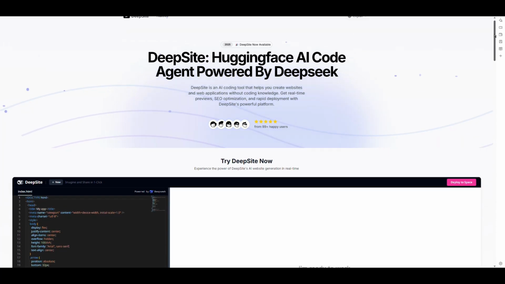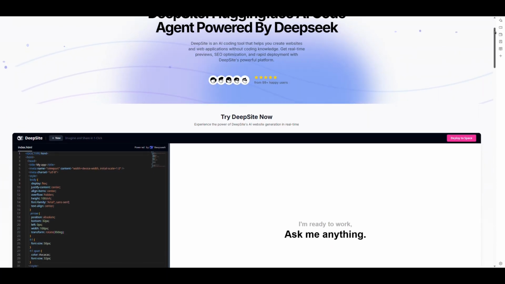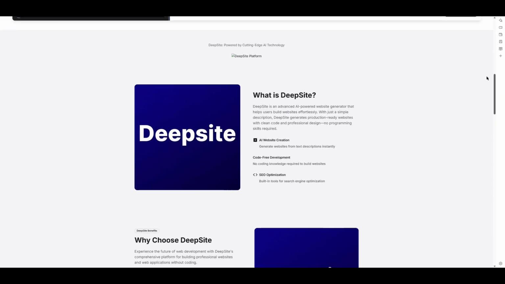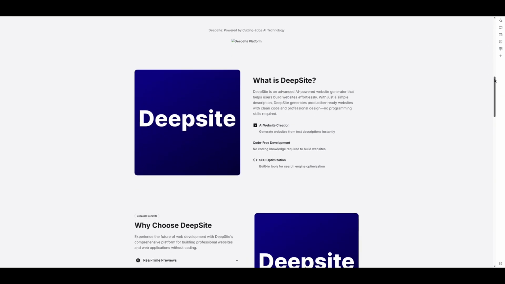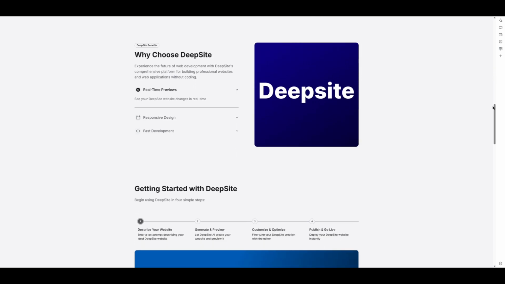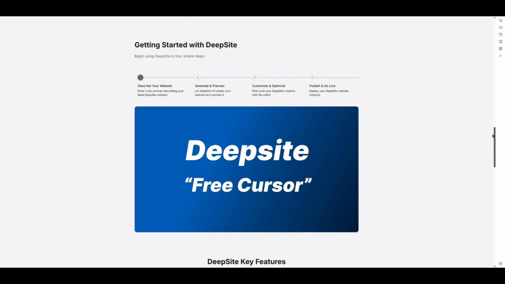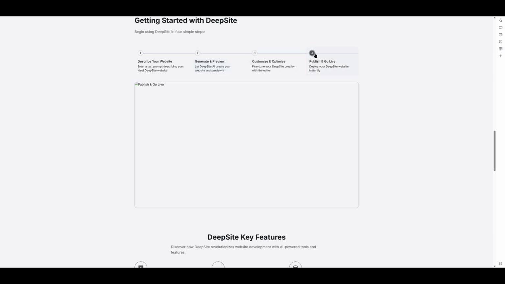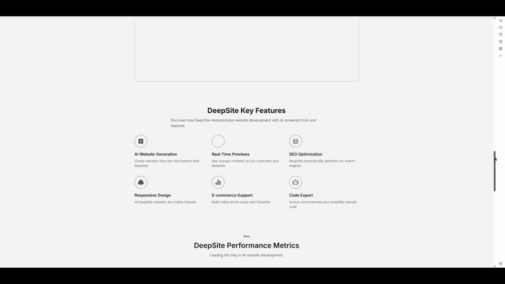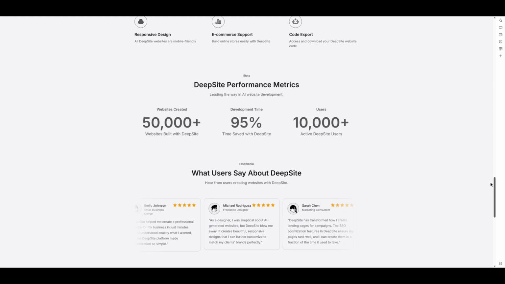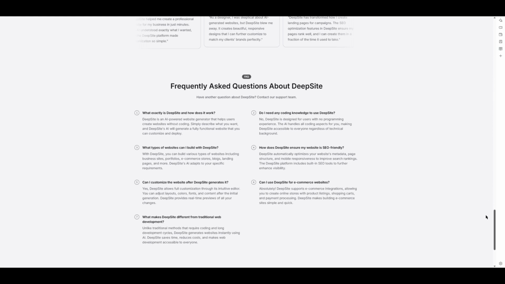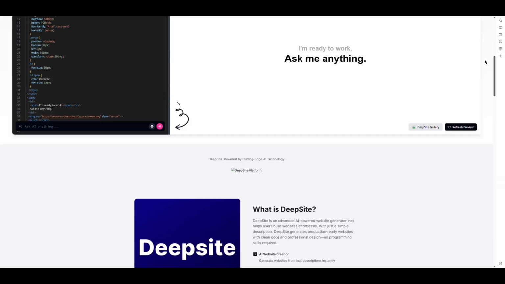Imagine a world where creating a website, an interactive game, or even cloning an entire platform requires just one simple phrase. No HTML, no CSS, just you, your idea, and DeepSite AI. Today, we're putting that promise to the test. DeepSite claims it can turn a natural language description into a functional application in a snap. But what's the reality? Let's see.